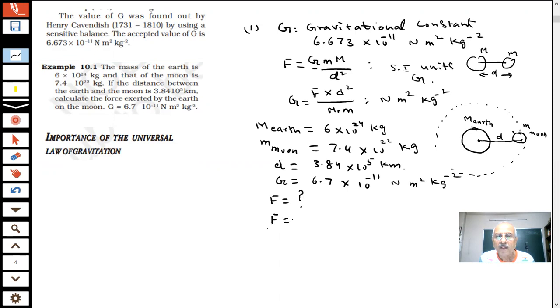What will you do? See, what is the value of G? The formula you have already been given.